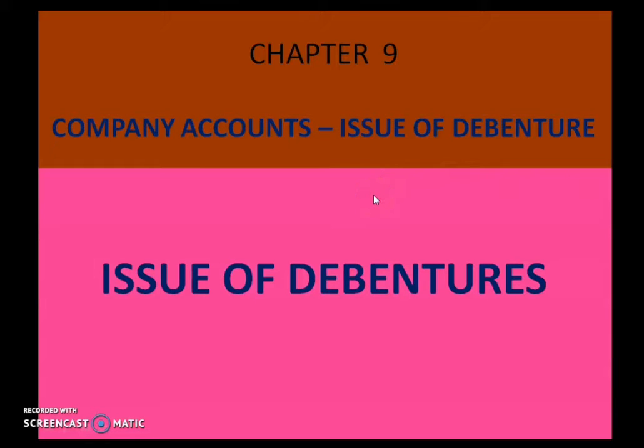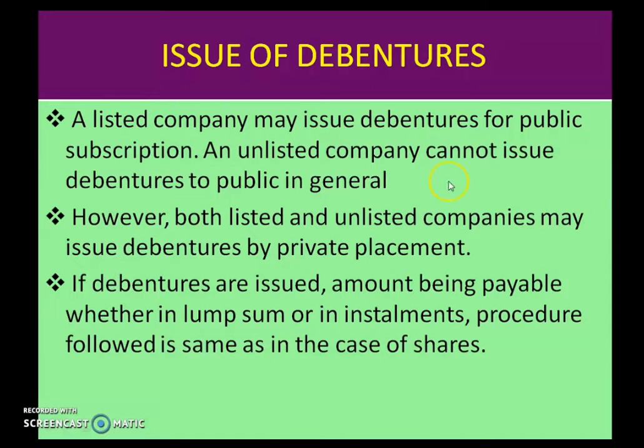Children, we have started the new chapter, that is issue of debenture. Now let us discuss more into this chapter. Today we will discuss about the issue of debentures. A listed company may issue debentures for public subscription. An unlisted company is not allowed to issue debentures to the public in general. But both listed as well as non-listed companies can issue debentures by private placement. If debentures are issued, the amount is payable whether in lump sum or in installments.